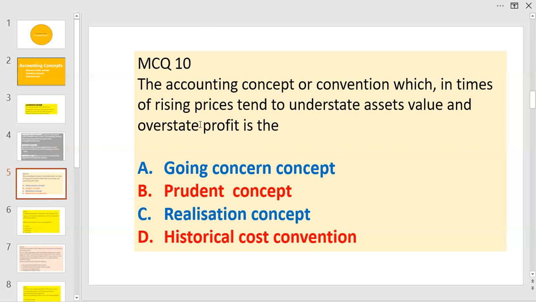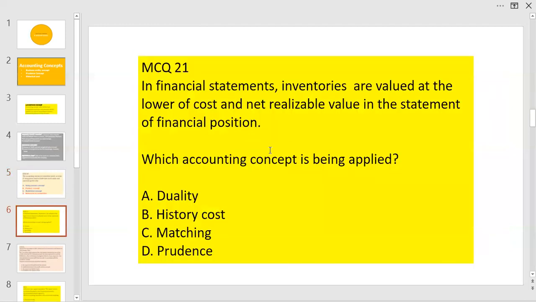The next question, in financial statements, inventories are valued at the lower of cost and net realizable value in the statement of financial position. Duality refers to double entry, historical cost to the actual prices. Matching means matching the expenditure and income.